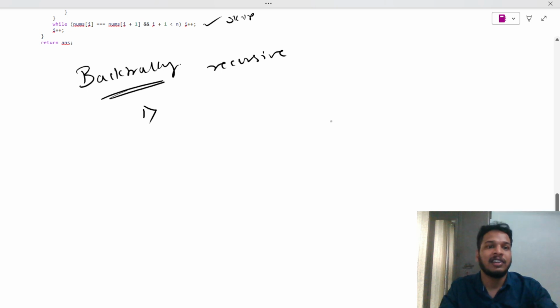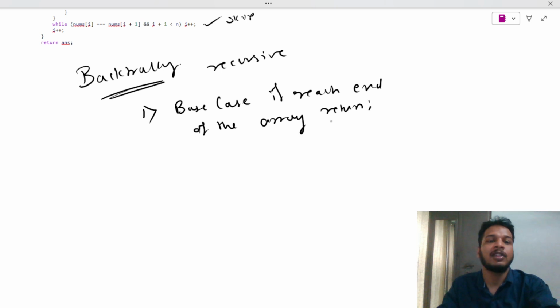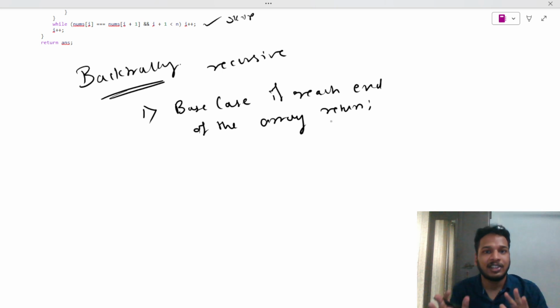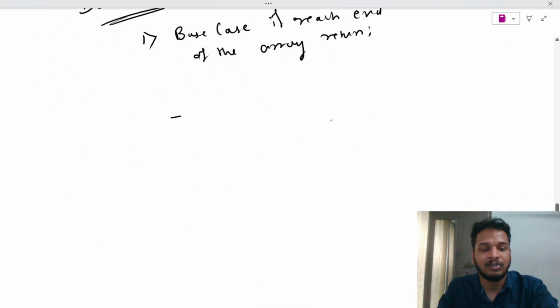When it's a recursive function, my base case will be, if I reached the end of the array, I can return back. That's the base case. In a backtracking recursive way, you have to find the base case. Base case means, when you are typically going through this array.